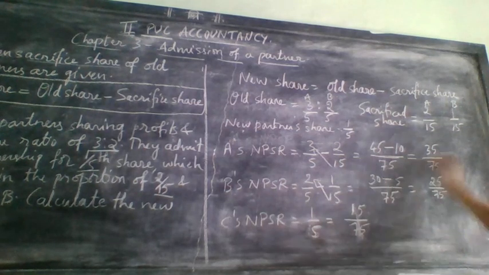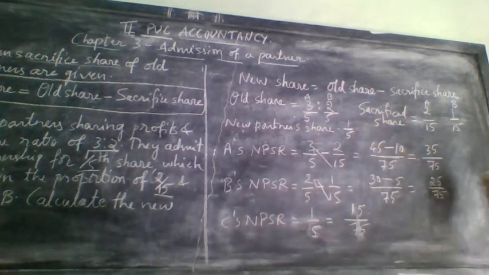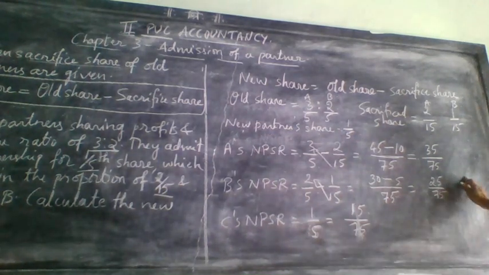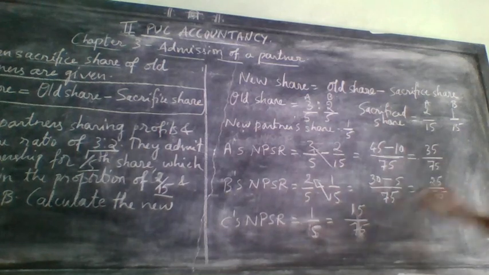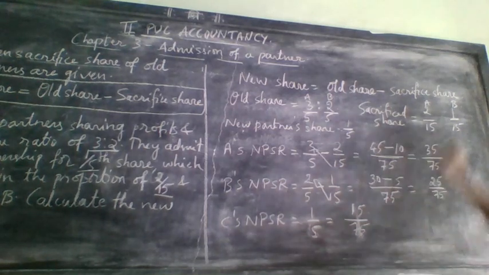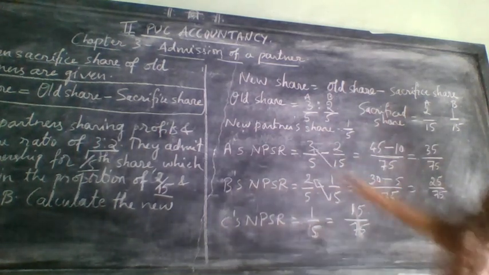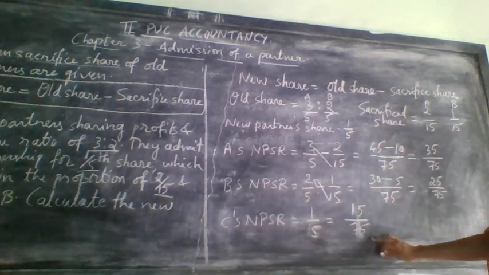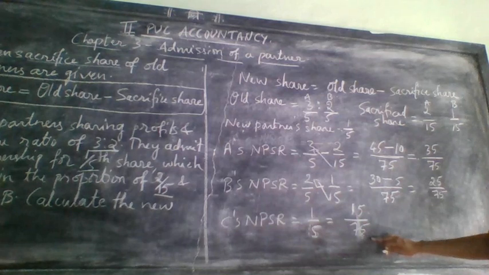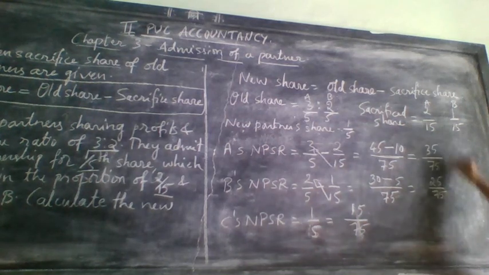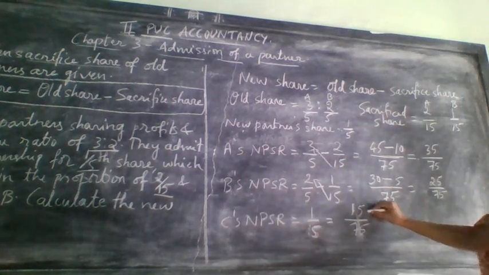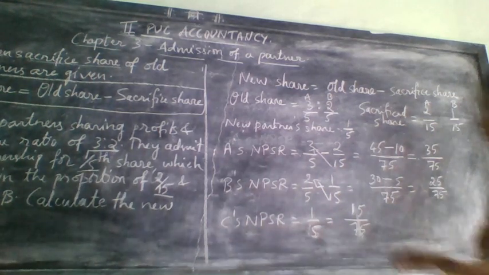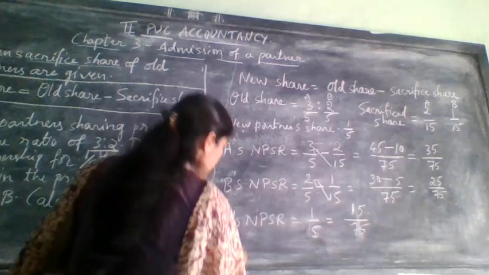That means whatever you have done here, this problem is correct. How to verify this? Just add all the numerators, that means all the new profit sharing ratios of the partners. If it equals the denominator, then your problem is correct. 35 plus 25 plus 15 equals 75. So your new profit sharing ratio is correct.